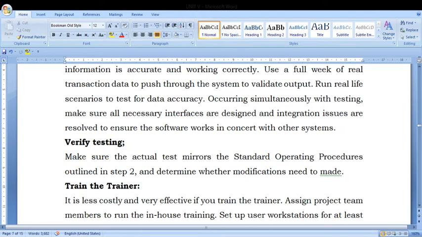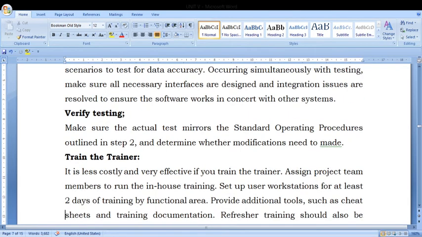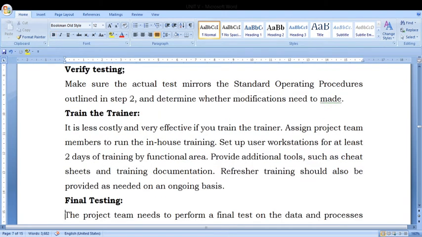Okay. The next one is train the trainer. The trainer also should be trained. Who is going to practice? Those people we have to train effectively, because the project team assignment itself has started. They have to adapt to the new technology. They want to study eagerly, they want to implement the system. The enthusiasm has to be there in the trainer.